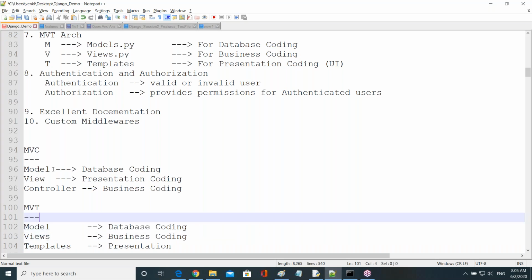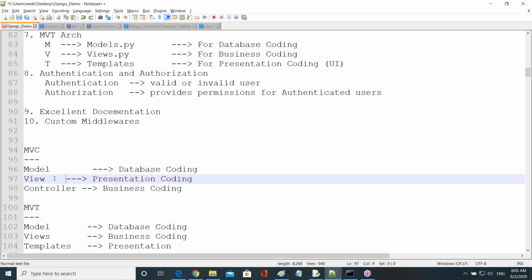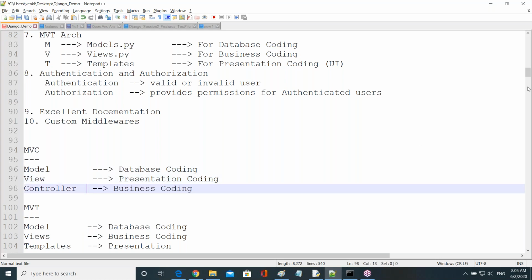So the file name is the same. In MVC, views are there, and in MVT, views are there. But in MVC, views are used for presentation coding purposes. In MVT, views are used for which one? For business coding purposes, guys. Okay, right, thank you.